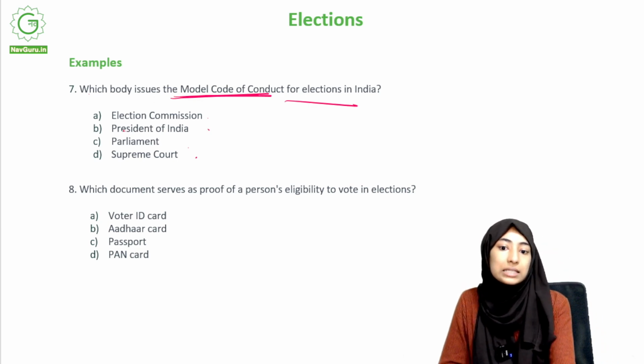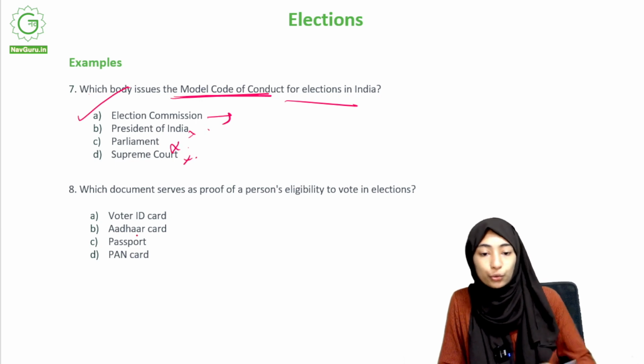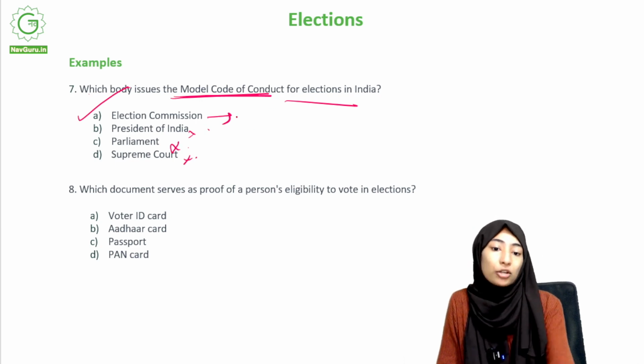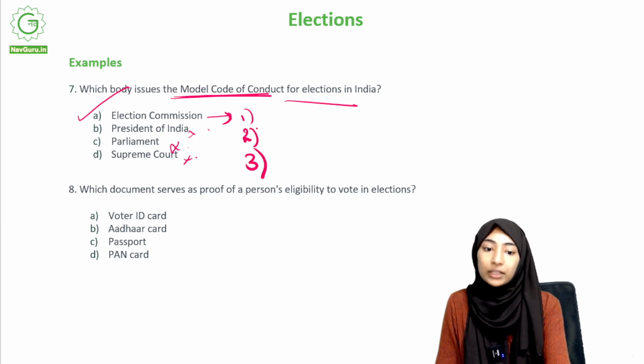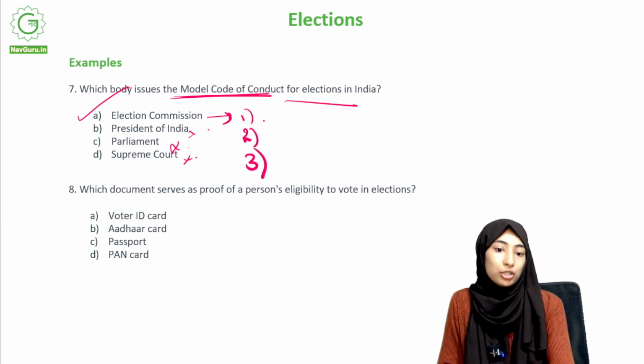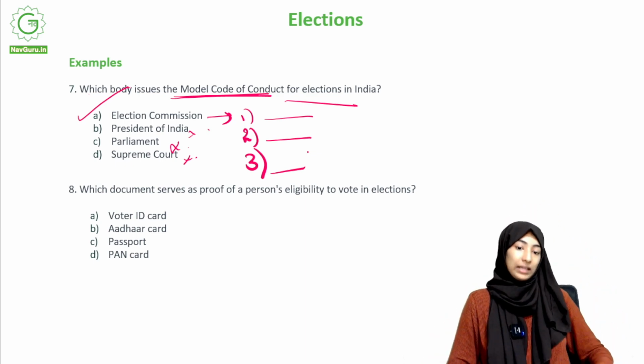Right. So the answer is Election Commission. Okay, it's not any of these. The Model Code of Conduct. So the Election Commission has a lot of things to do, right? Okay. Since the Election Commission has a lot of things to do, name 3 other things other than the Model Code of Conduct that the Election Commission does. 3 other functions of the Election Commission. We had learned a lot of functions of the Election Commission.